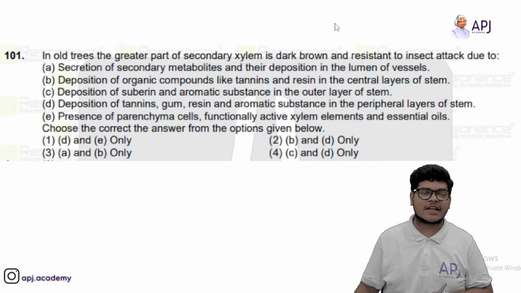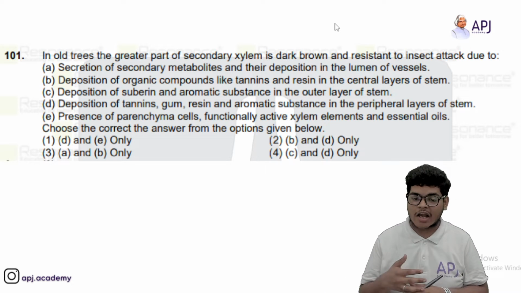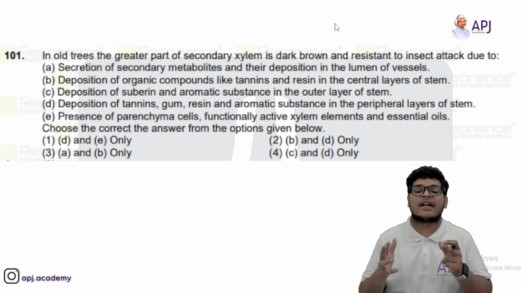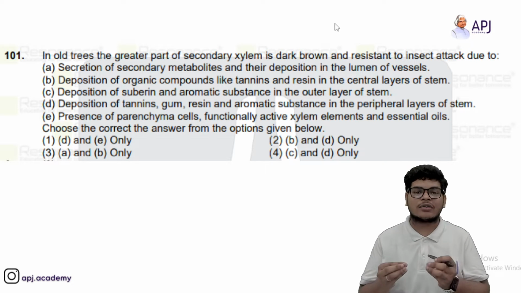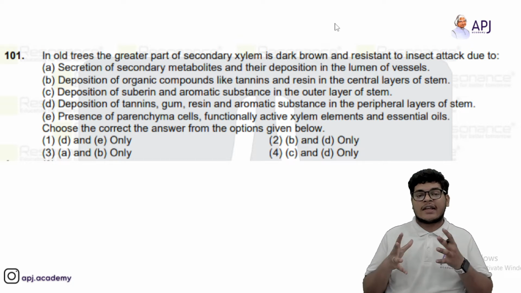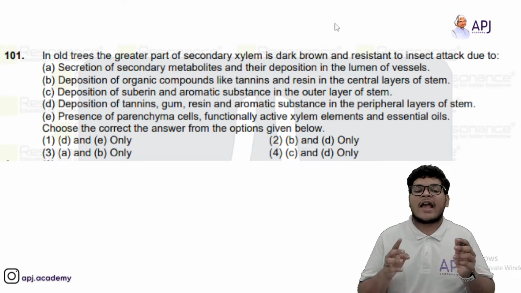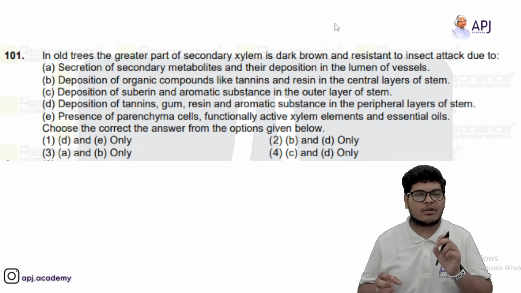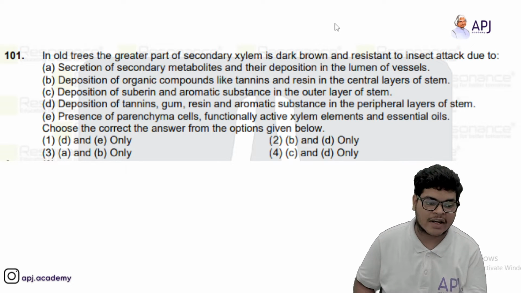Question 1 says, in old trees, the greater part of secondary xylem is dark brown and resistant to insect attack due to. So in secondary xylem, one part is dark brown and insect resistant, so what is it due to? Secondary metabolites are secreted in it, and there is deposition inside the lumen of the vessels. So the first option is right.